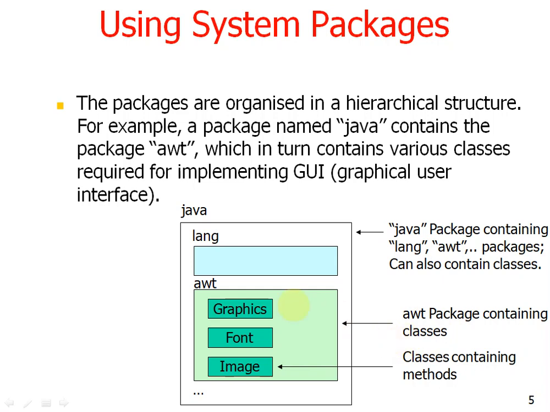So classes for what? Graphics, fonts, images. And the classes contain what? Classes contain methods. So awt contains classes inside it, and the classes contain methods inside them. So we can say that graphics, font, images are the classes of the awt package.